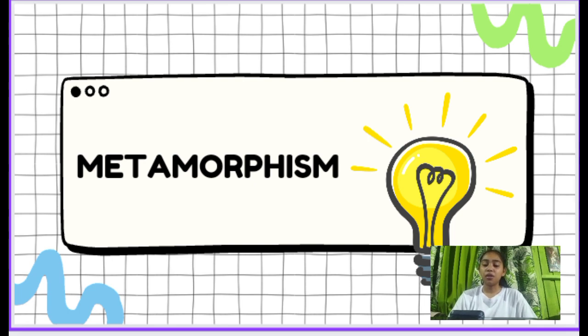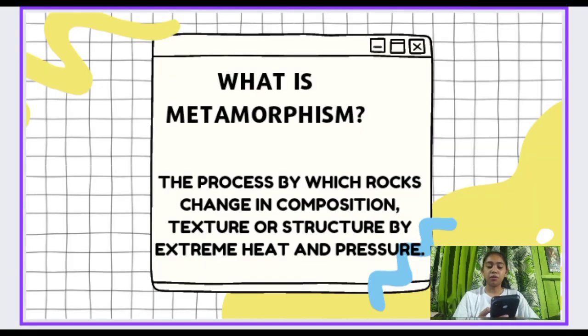Good day everyone. Today, I will explain to you what metamorphism really is. The word metamorphism is taken from the Greek word for change of form. Metamorphic rocks are derived from igneous or sedimentary rocks that have altered their form, recrystallized as a result of changes in their physical environment.